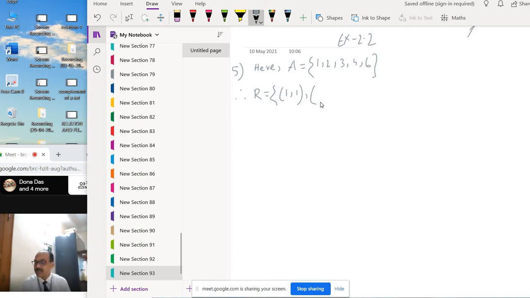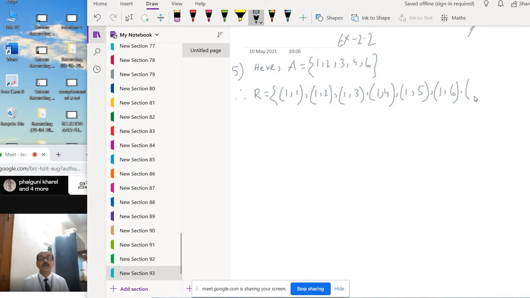So (1, 2), then (1, 3), then (1, 4), because the second element 4 is divisible by 1, then (1, 5), then (1, 6).